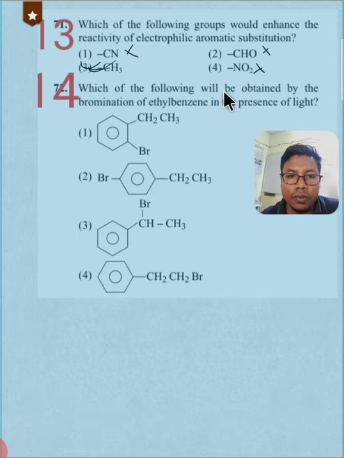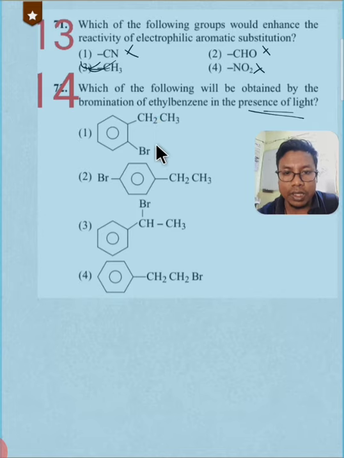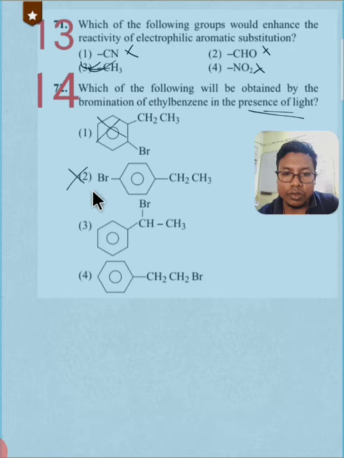Okay, which of the following will be obtained by the bromination of ethyl benzene in presence of light? In presence of light. Okay, so this is ring substitution. In presence of light, no ring substitution takes place. Okay, so this cannot be the answer. This is also ring substitution, not the correct option.